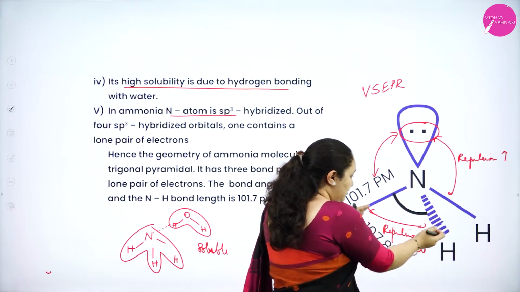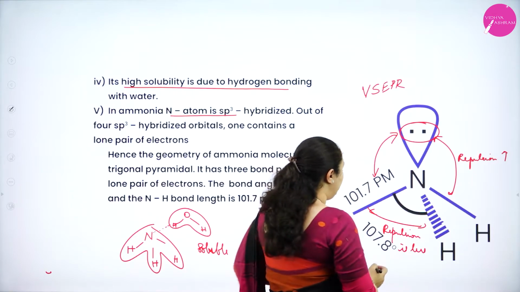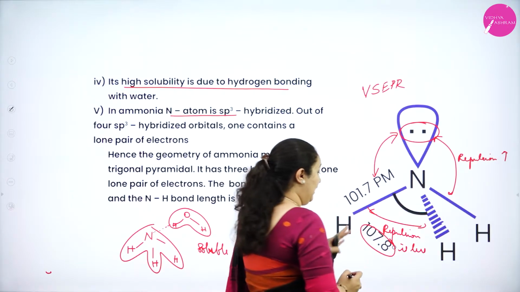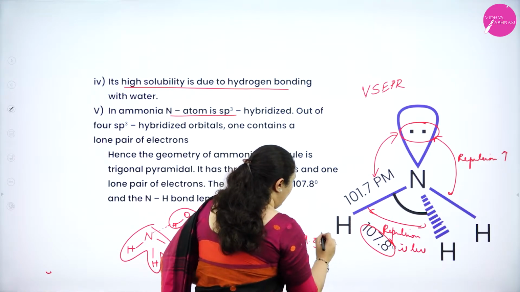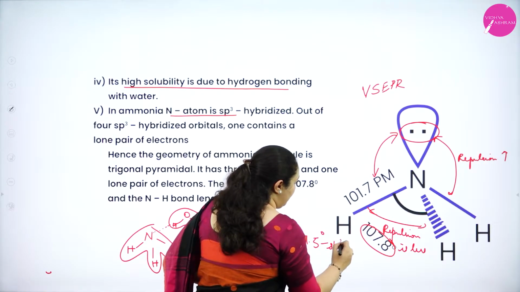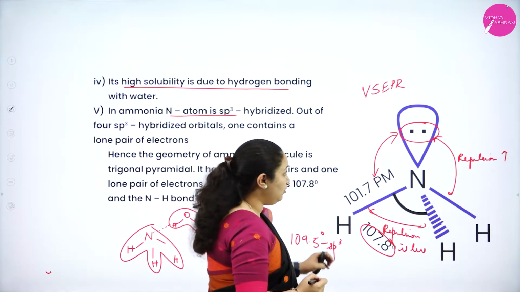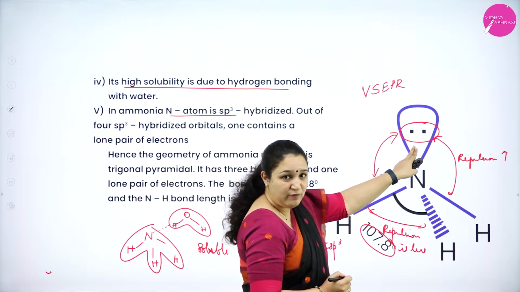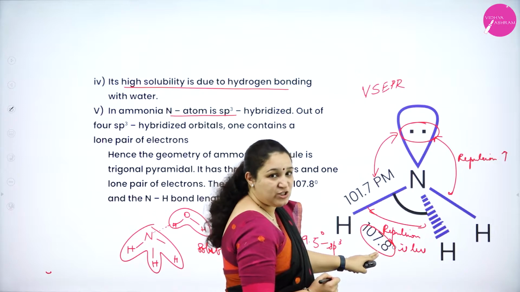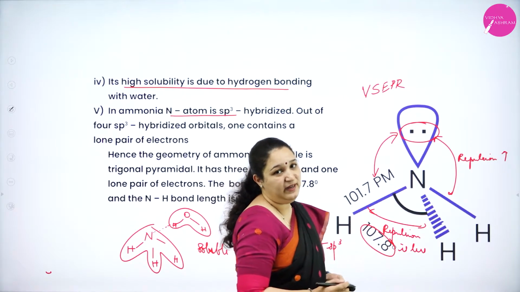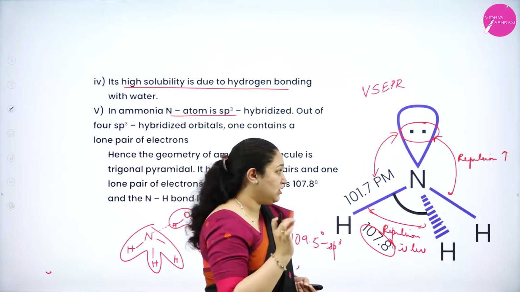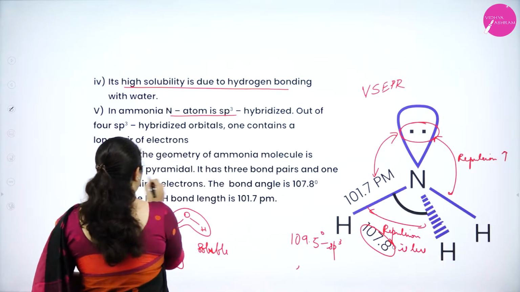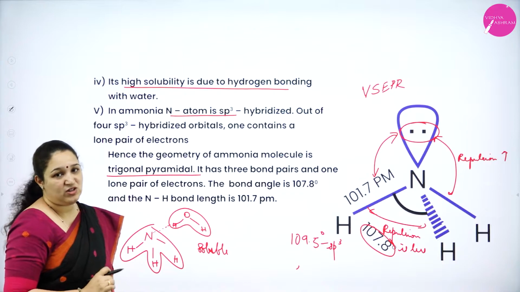Thus bond pairs will come closer and the bond angle, which should have been 109.5 degrees for sp3 hybridization, changes to 107.8 degrees due to the presence of a lone pair of electrons. Thus, it is not a tetrahedral structure, it has got a trigonal pyramidal structure.